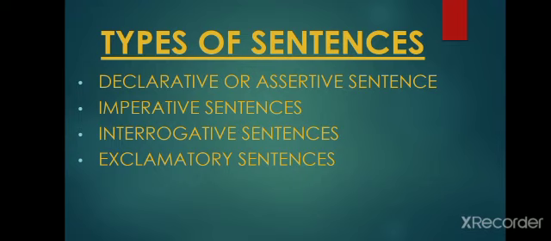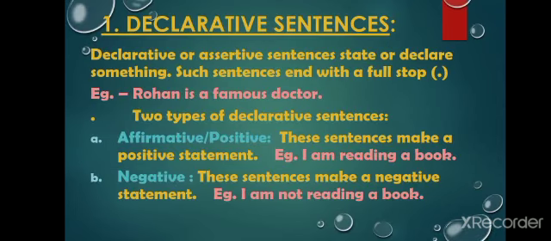Basically, there are four types of sentences: declarative or assertive sentences, imperative sentences, interrogative sentences, and exclamatory sentences. Now, let's understand in detail about all these types one by one. The first type is declarative sentences.